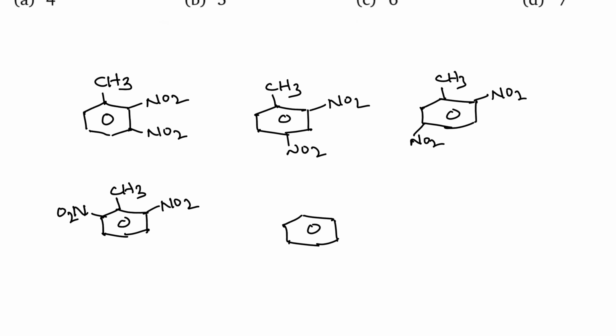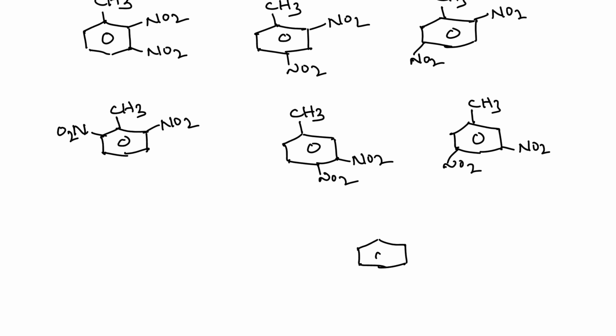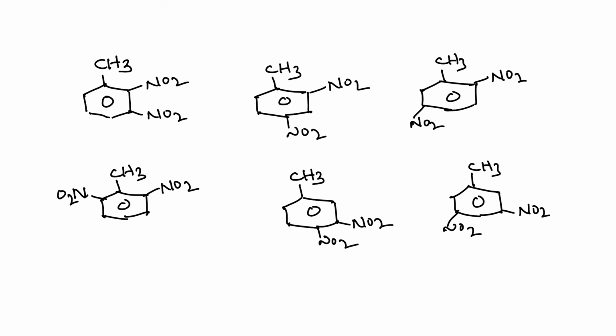Now why should I write at the 2 position only? You can write 3 comma 4. Even we can write 3 comma 5. If you are trying for something else by keeping NO2 here, NO2 here, it becomes a second carbon, fifth carbon, 2 comma 5. 2 comma 5 means these two are identical. So these are the possibilities. Like this you have to solve the question.